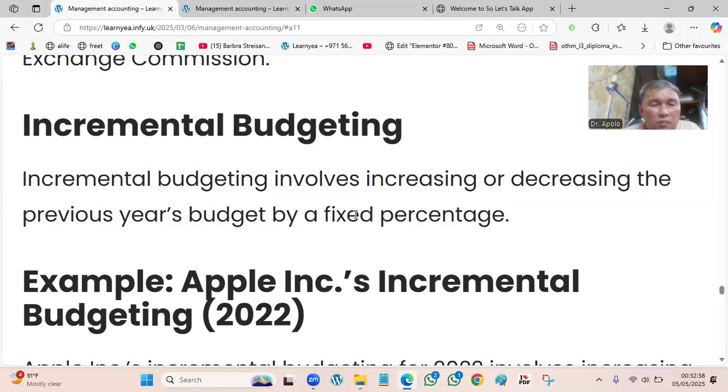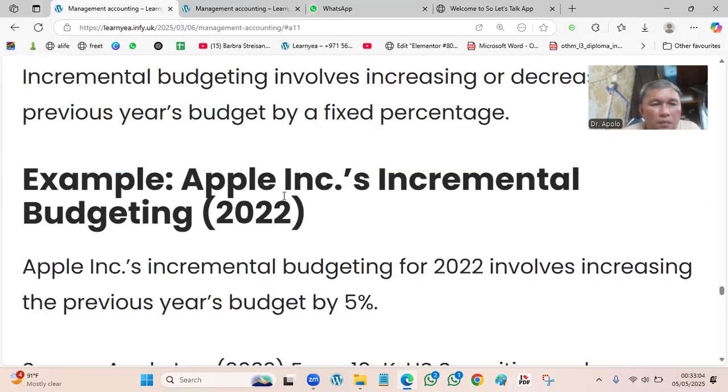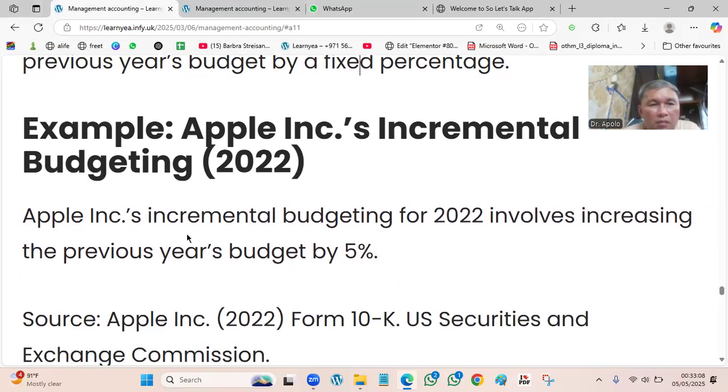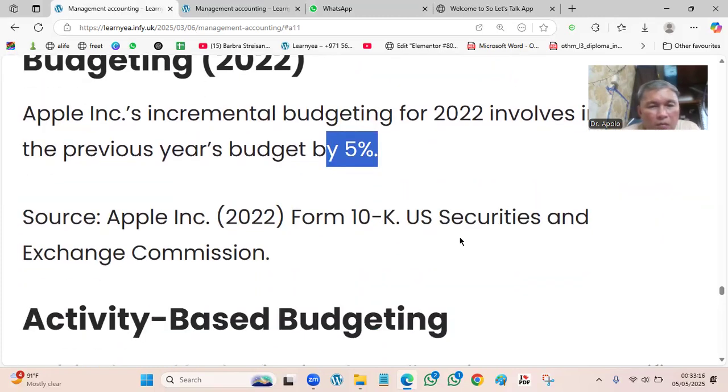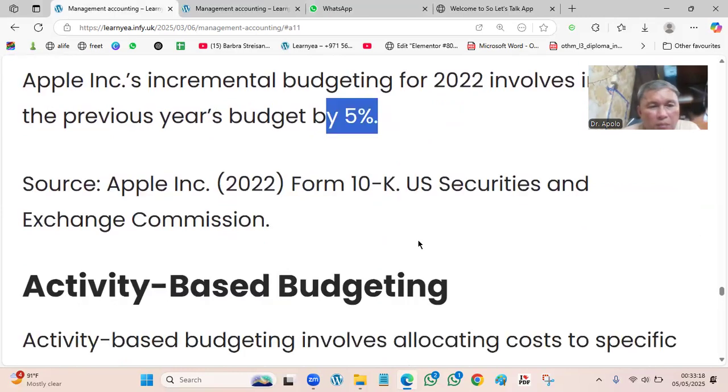But those things have to be scrutinized by the management. Example, Apple's incremental budget for 2022 involves increasing the previous year's budget by 5%. Source: Apple, that's our report.